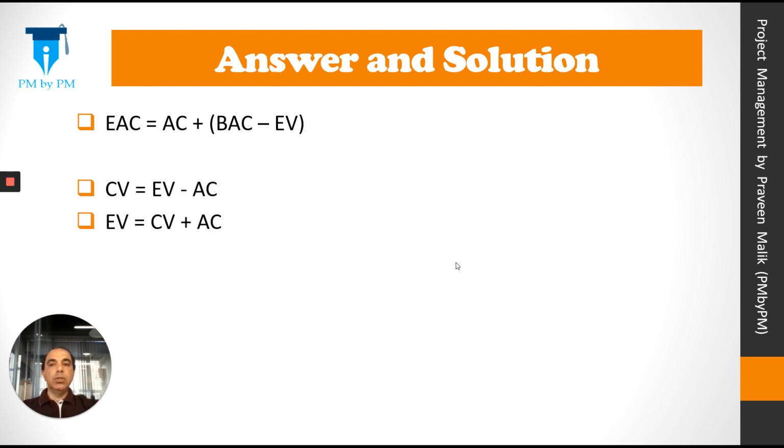So let's go back to the basics. CV is equal to EV minus AC. So we can transpose this formula and mathematically rewrite it as EV is equal to CV plus AC.